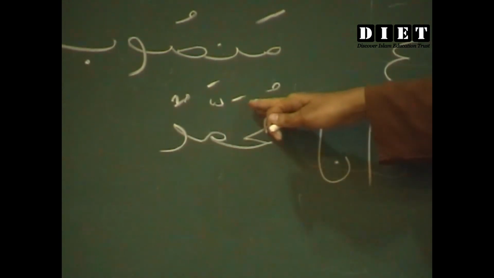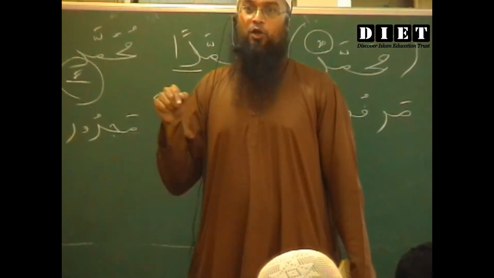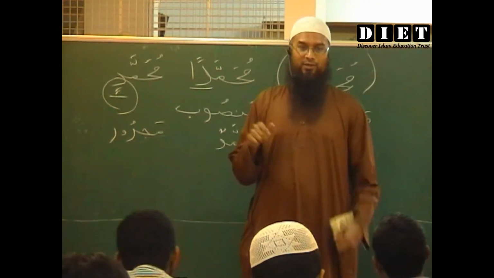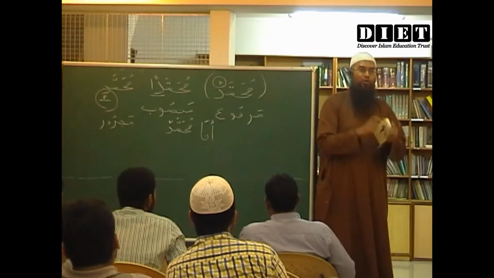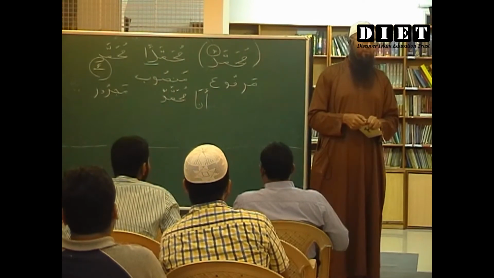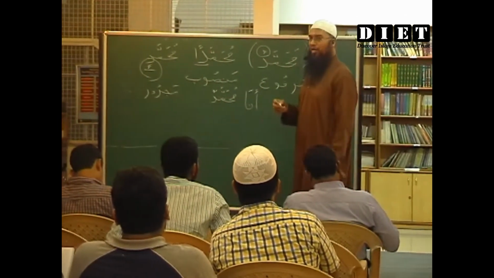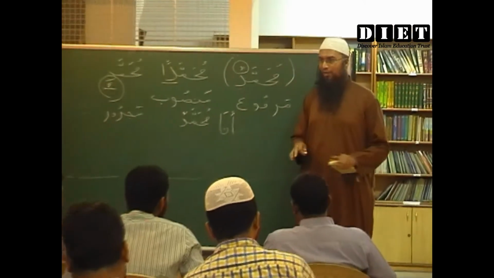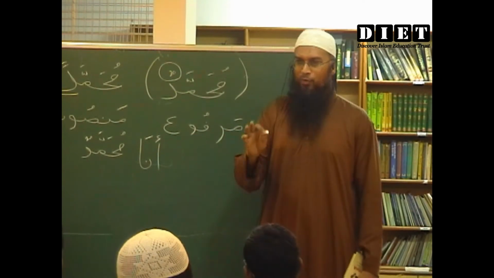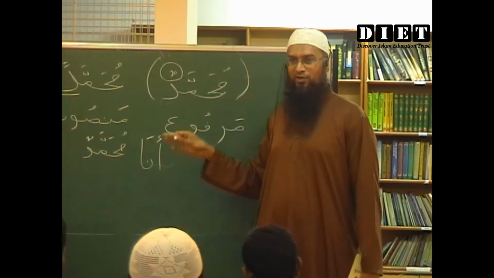When I say Ana Muhammadun, I am Muhammad. So it is in a nominative marfu state. Now if I'm saying this book belongs to Muhammad, you have to bring it out in the sentence form. For which I'll be teaching you a very good concept in Arabic grammar. Very, very important concept. Inshallah, you will have to concentrate on that now.